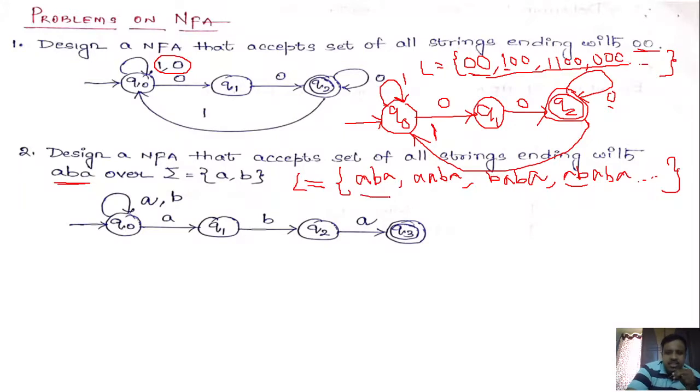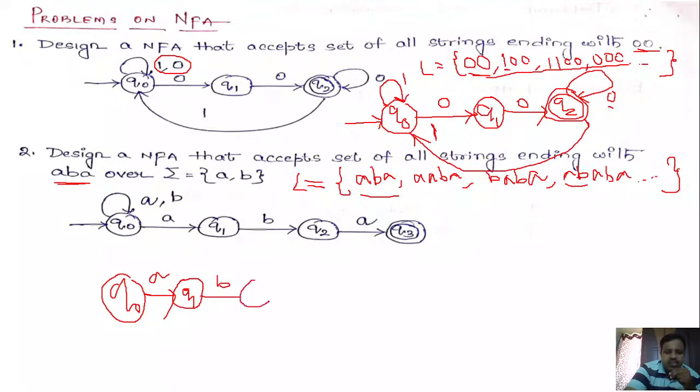So what is the basic string that is going to be accepted here? A, B, A. So you are going to have the states Q naught; Q naught on A must go to Q1. Next, Q1 on B must go to another state, Q2.